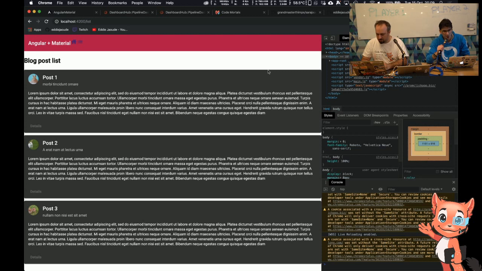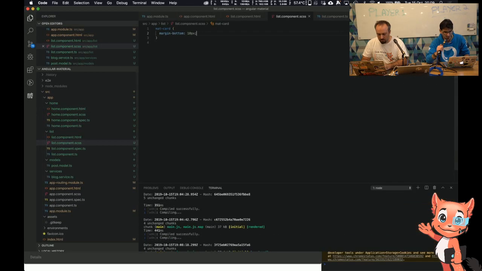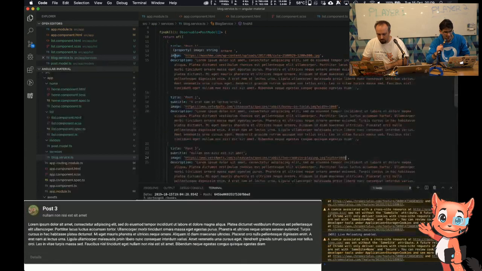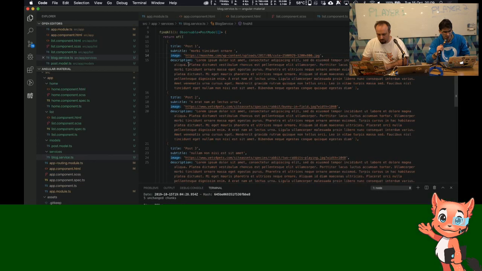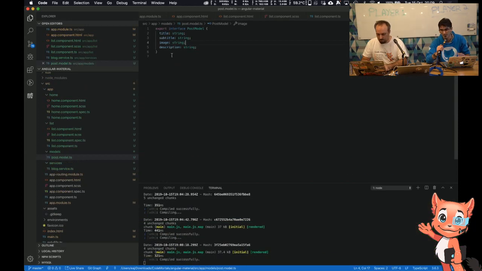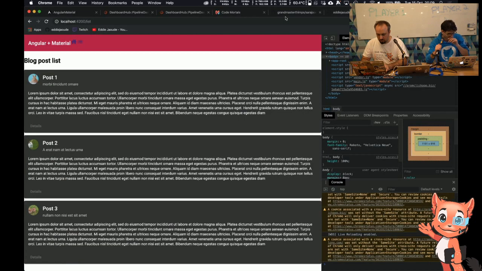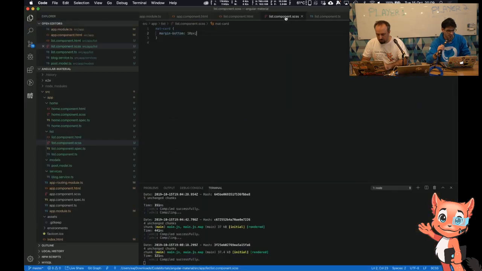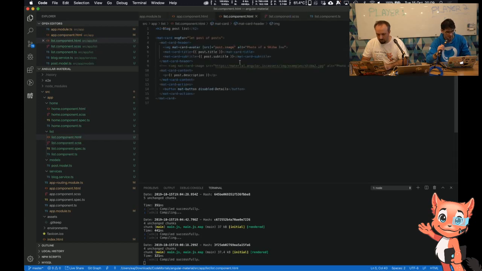So, what do you think of my blog posts? My lists of blog posts. And I put some rabbit pictures. So anyone who likes rabbits like me, you will see they have rabbit pictures. And all this information, including the images, is coming from the service. I added an image property, and I added some lorem ipsum for the description and for the subtitle. And in the model, I added an image property. It's not choppy at the moment, which is good. So let me show you what it's like. And then each card boxes were touching each other, so I just added a bit of SCSS to say margin bottom. And that's it. Oh, it's getting choppy again.